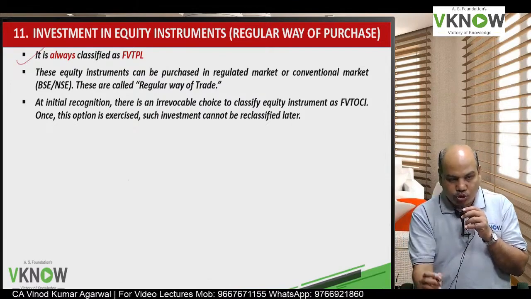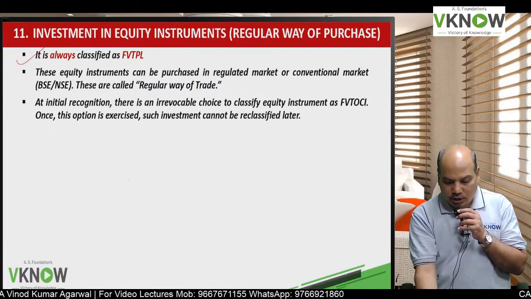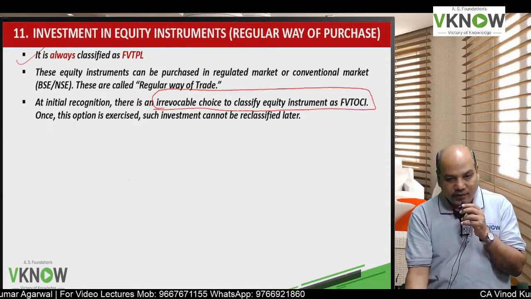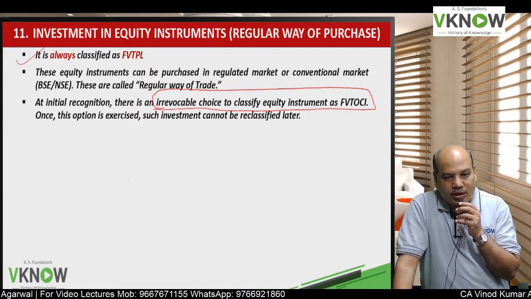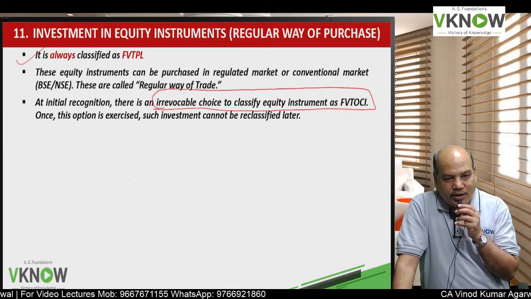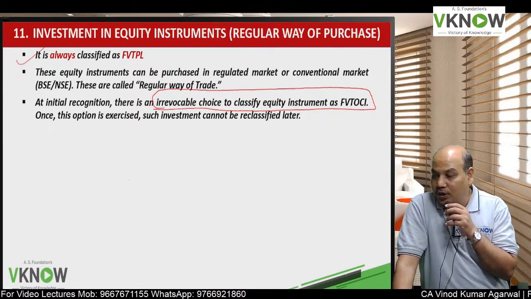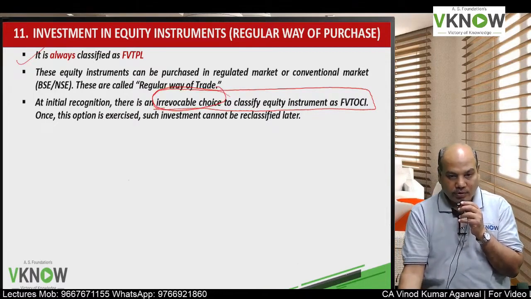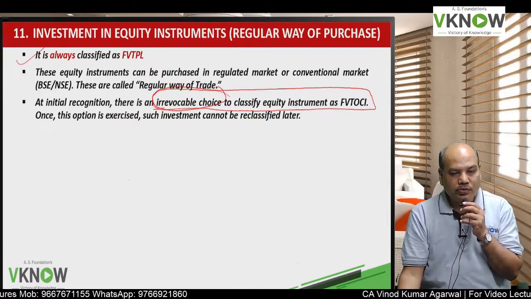First thing, remember, usually they are FVTPL, but the entity can designate it as FVT OCI, but that is an irrevocable choice. That is an irrevocable choice.